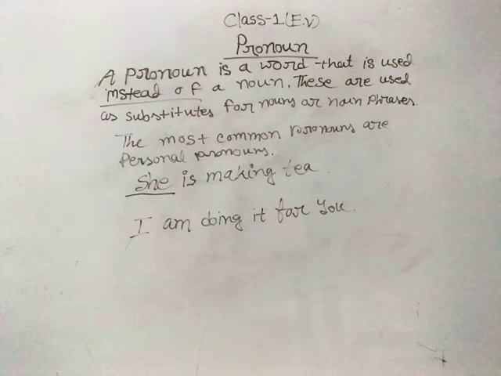Now coming to the second one, that is "I am doing it for you." Can you identify the pronouns here? At the very beginning we have a pronoun, "I." Instead of my name, Priyanka, I have used "I." So here "I" is a pronoun.